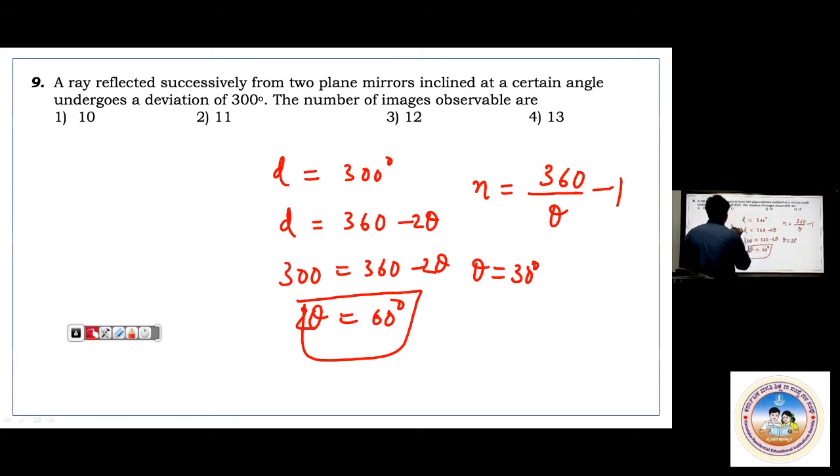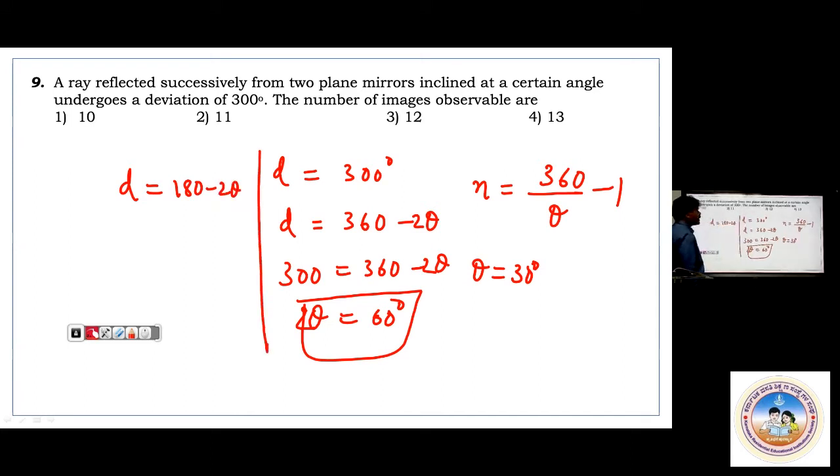When it is a single mirror, if it is getting reflected, remember it is 180 minus 2i or 2 theta. When from two mirrors it is getting reflected, it is 360 minus 2 theta. 300 equals 360 minus 2 theta. 2 theta is 60 degree. Theta is 30. When theta is 30, here number of images will be 11. 360 by 30 is 12, 12 minus 1, it is 11. Very good question.